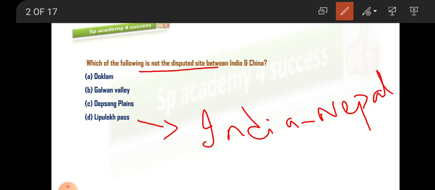This Lepulekh Pass is the only place among these which is not a disputed site between India and China. So this is between India and Nepal. Now let's see the other options also. What is the Doklam Pass or the Doklam Plateau? I'll explain with the map.